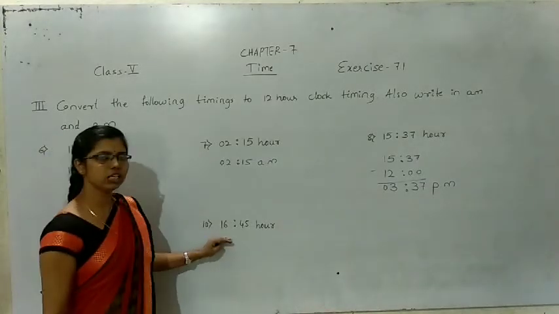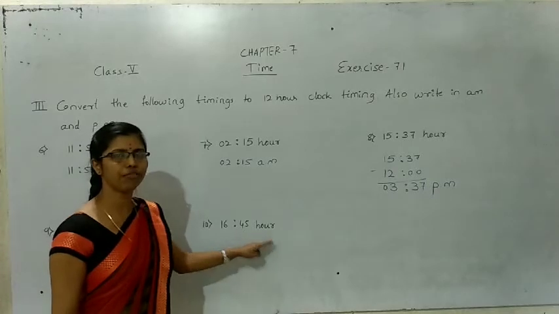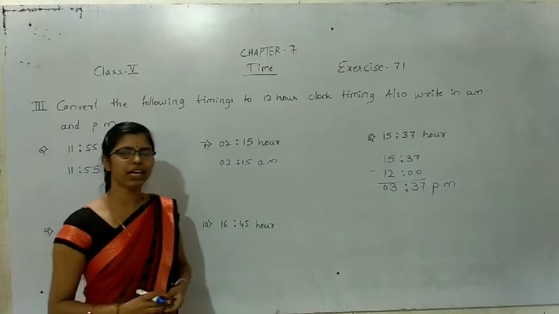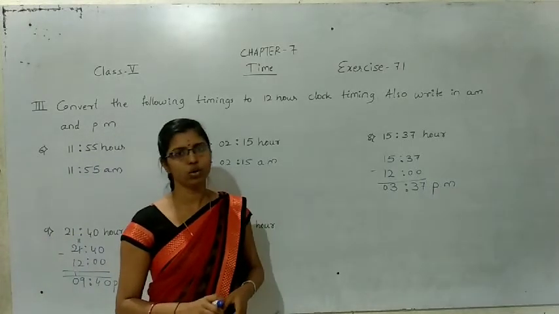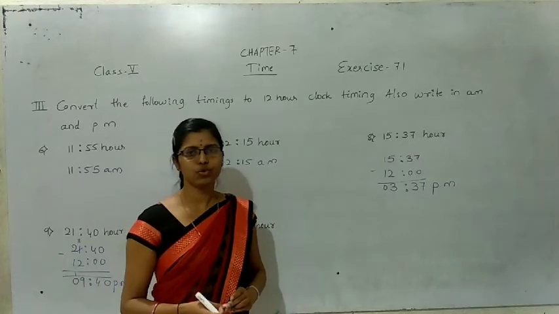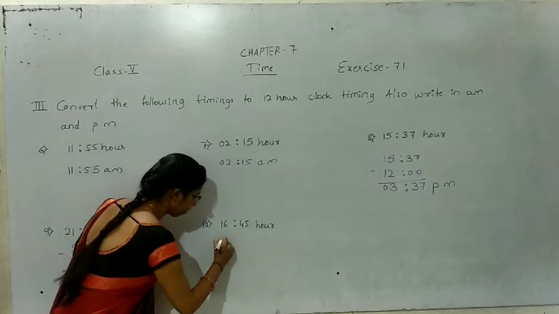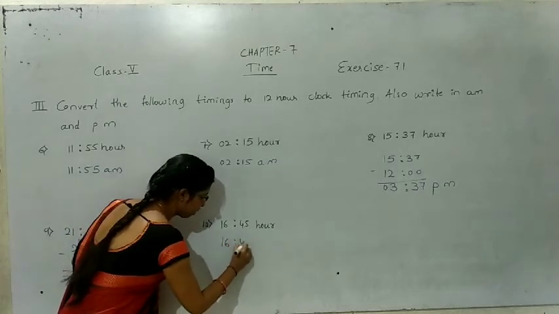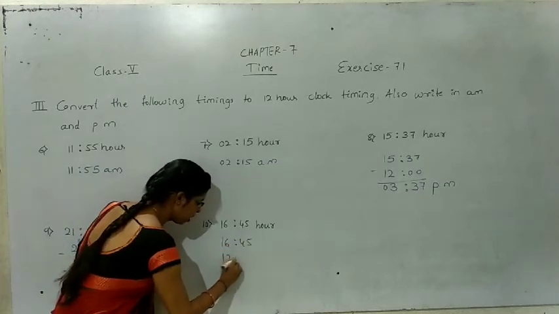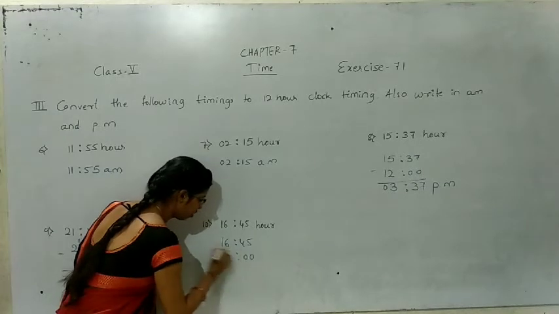The 10th one is 16 hour 45 minutes. The given time is also more than 12. That's why we should subtract the given time with 12. 16 hour 45 minutes minus 12.